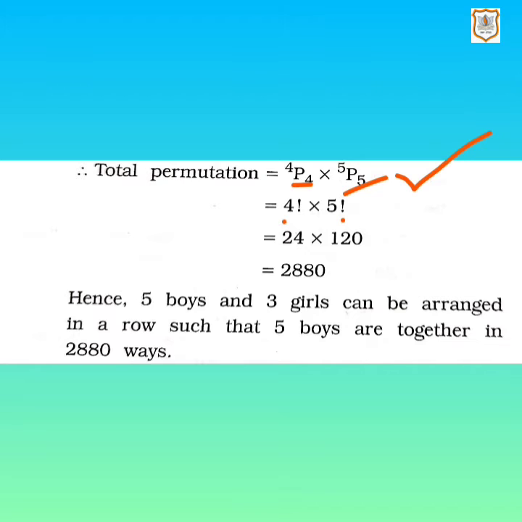The value of 4 factorial is 24 and 5 factorial's value is 120. So 24 multiplied by 120 is 2880. So 5 boys and 3 girls can be arranged in a row such that the 5 boys are together in 2880 ways. Let's solve the next sum.